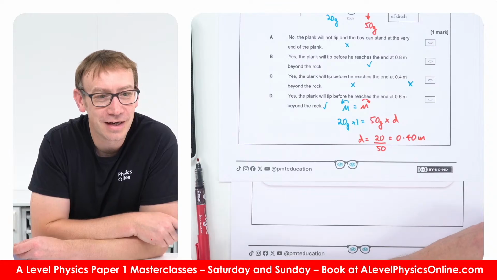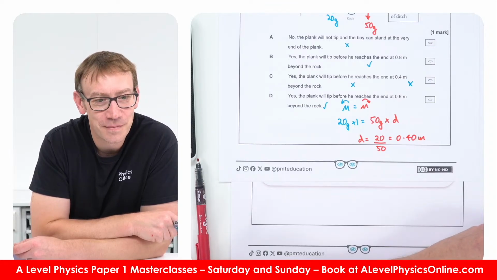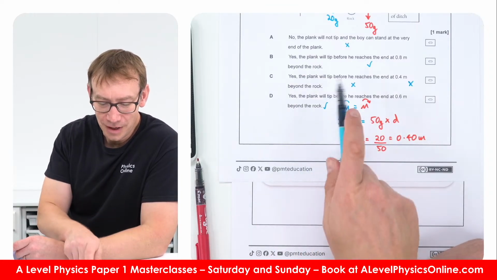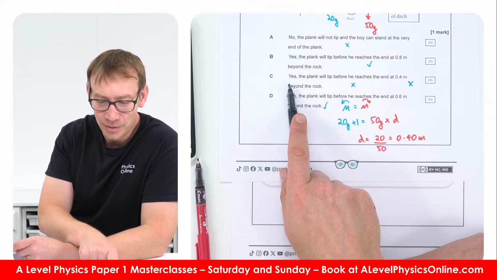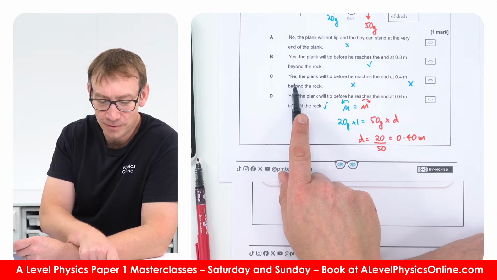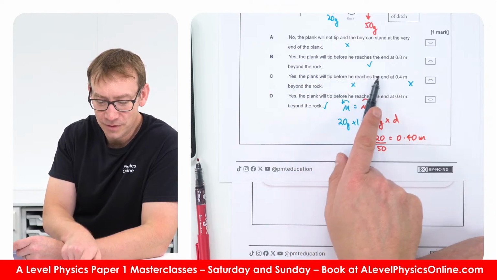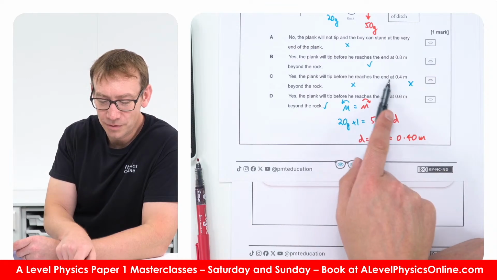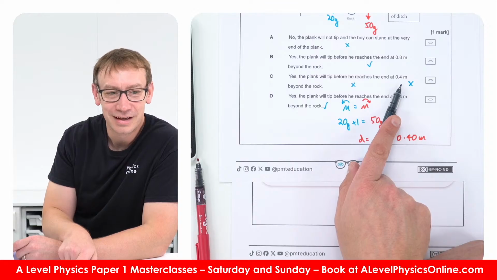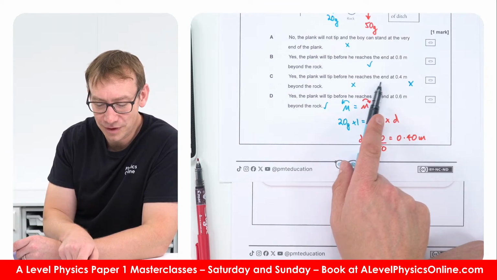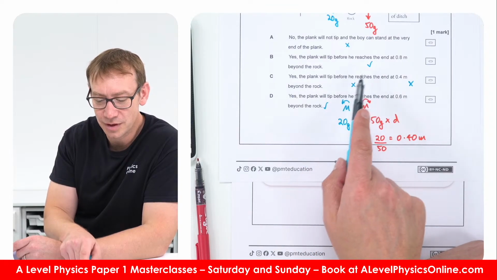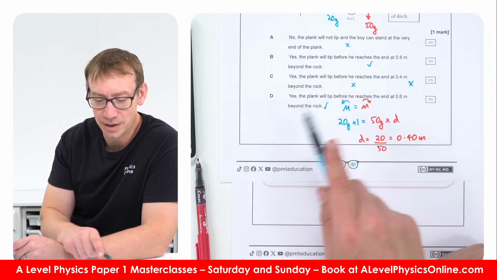What do people reckon in the chat? It says, determine whether the plank will tip before he reaches the end. Yes, it will. And how far beyond the rock can he go before it tips? I guess that one's going to be the closest, but I don't think that's the right answer, because basically when they get to 0.4, it hasn't tipped, and that's the equilibrium position. When they go beyond 0.4, that's when it tips.